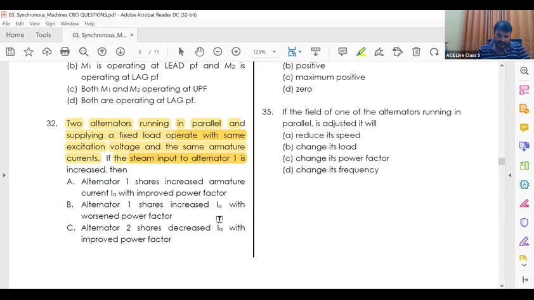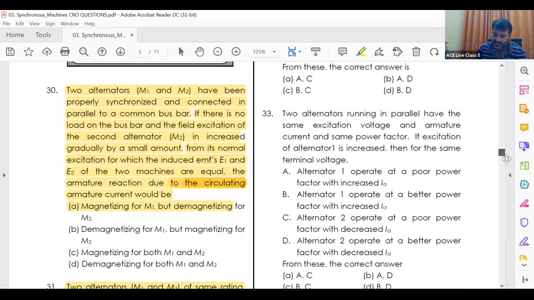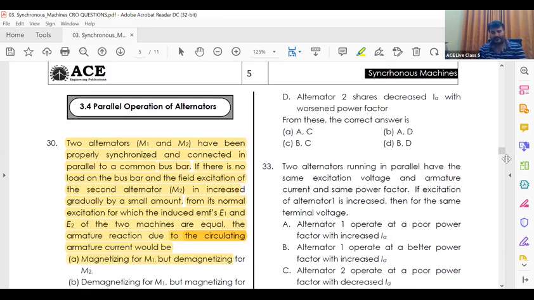And B, alternator 1 shares increased IA. No. C, alternator shares decreased IA with improved power factor. No, C is not correct. What is that? Answer will be D. D is alternator 2 shares decreased IA with worsened power factor. Correct. Answer is A, comma D. A, comma D means what is your answer? B. B is the answer. B is the correct answer. B is the answer. Fine.